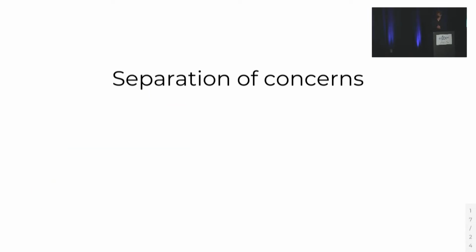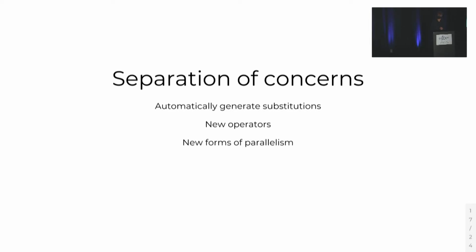The PCG has a couple of additional advantages. First is separation of concerns. By moving the logic about which algebraic transformations and forms of parallelism are valid for an operator into a separate set of substitutions, Unity is able to simplify the core representation. It also allows Unity to automatically generate and formally verify these substitutions from a base set of axioms, making it easily extensible to new operators and new forms of parallelism.